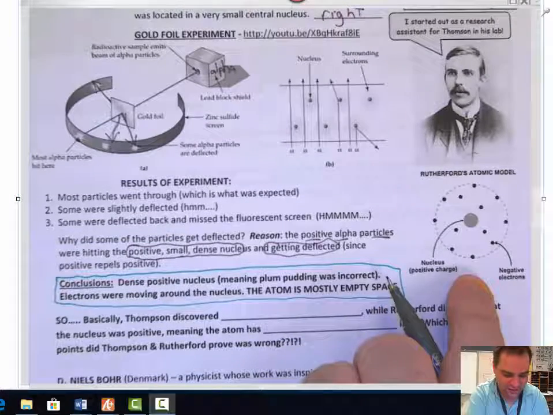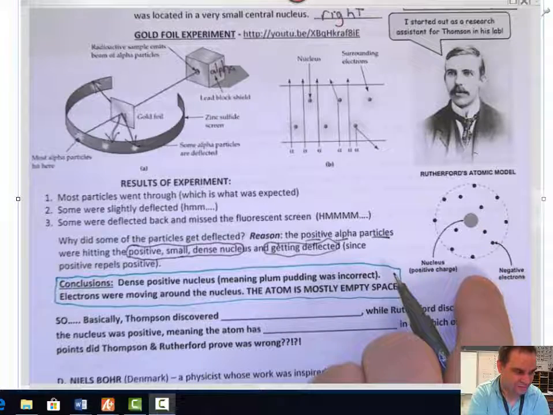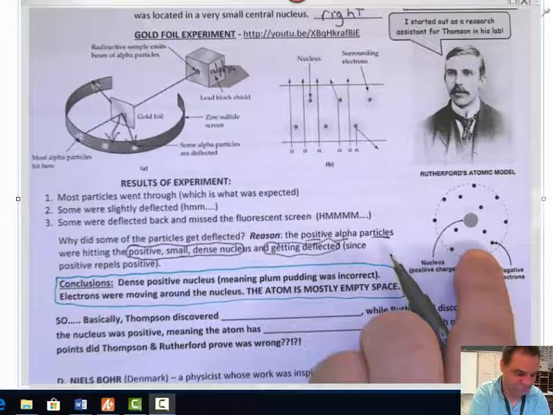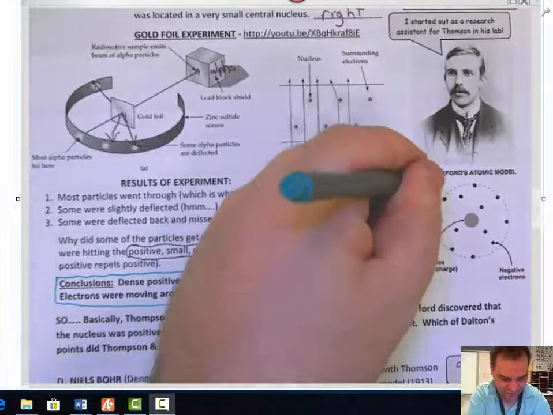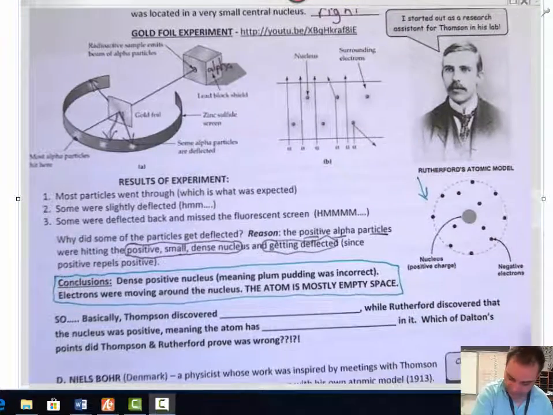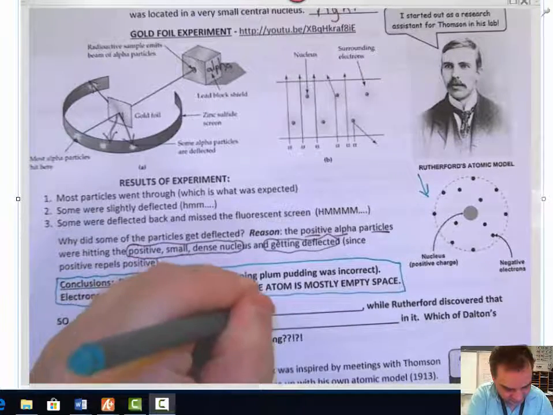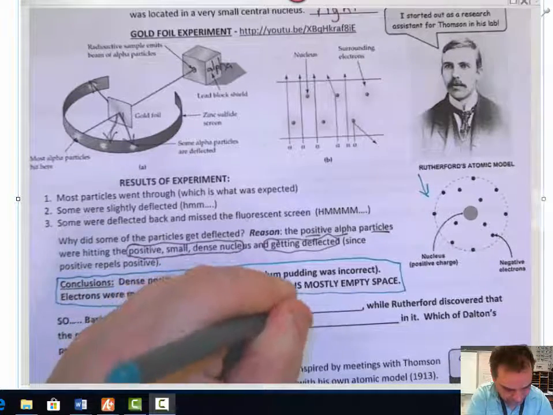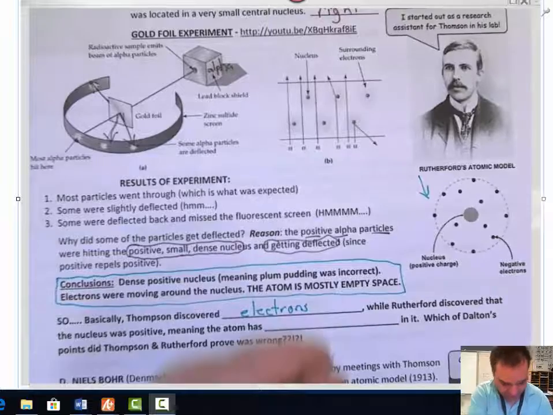So when you look at the Rutherford model here, you have a nucleus in the center, you have these electrons that are around, and the atom is mostly empty space. So this is the Rutherford model right there. So Thomson basically discovered the electrons, while Rutherford discovered the nucleus is positive, meaning the atom has protons.